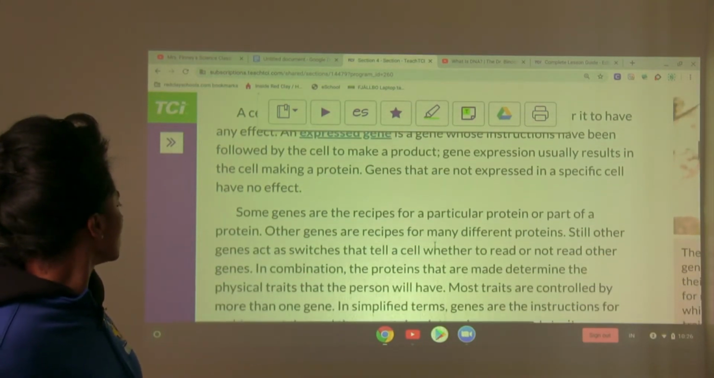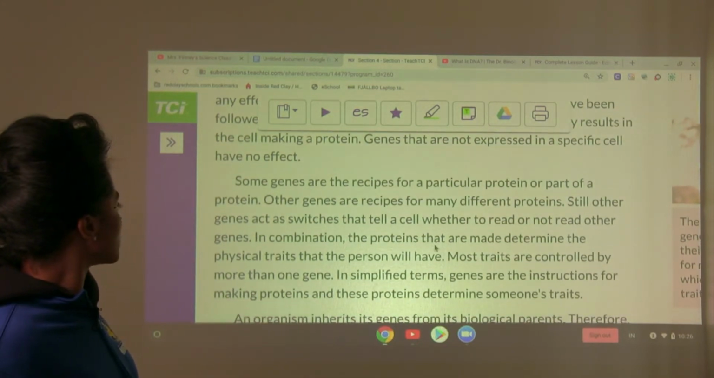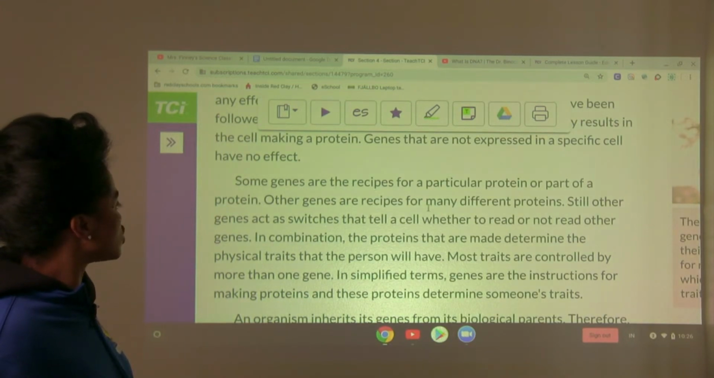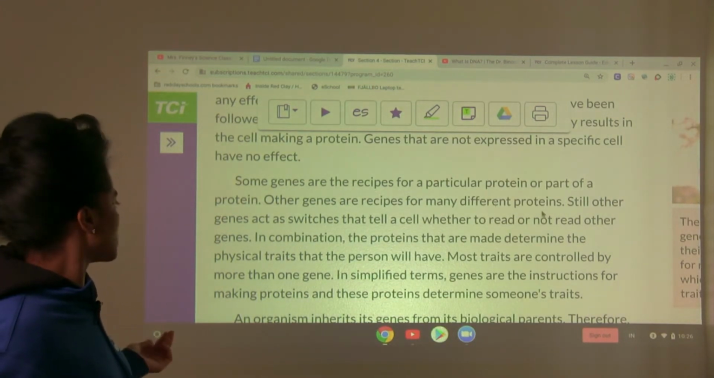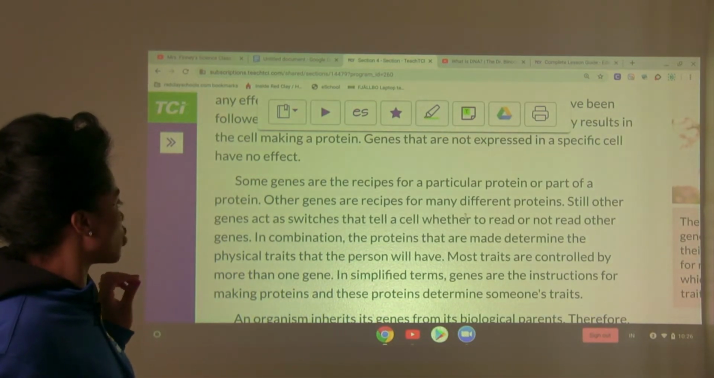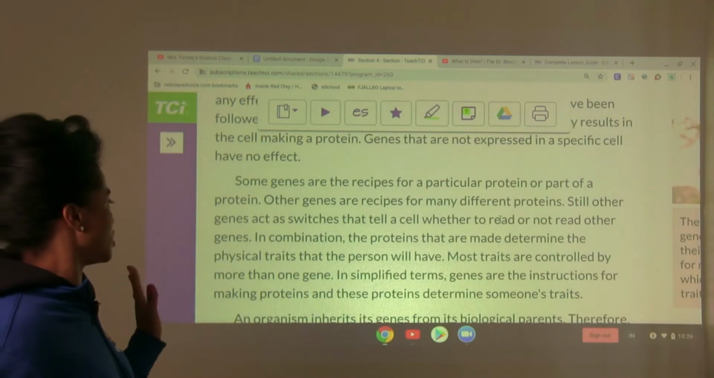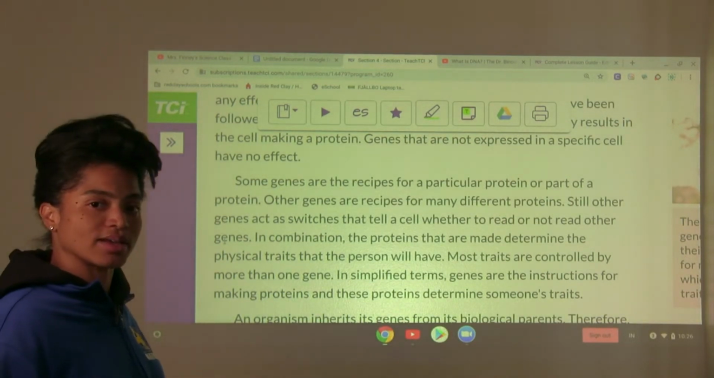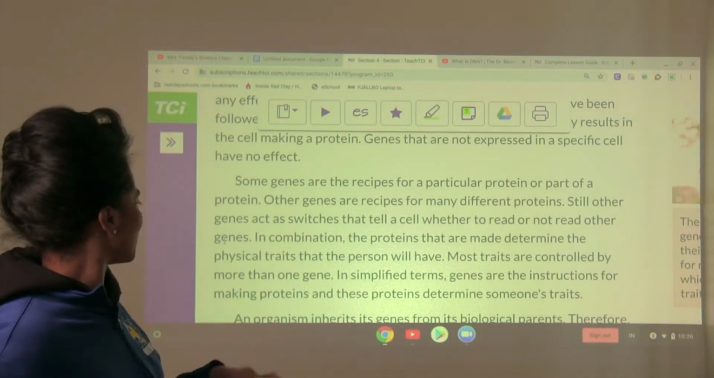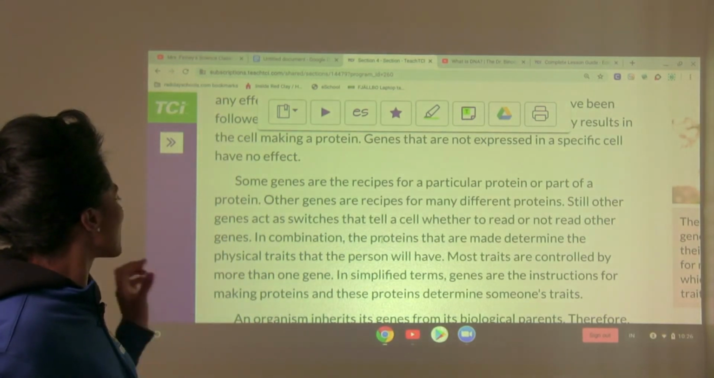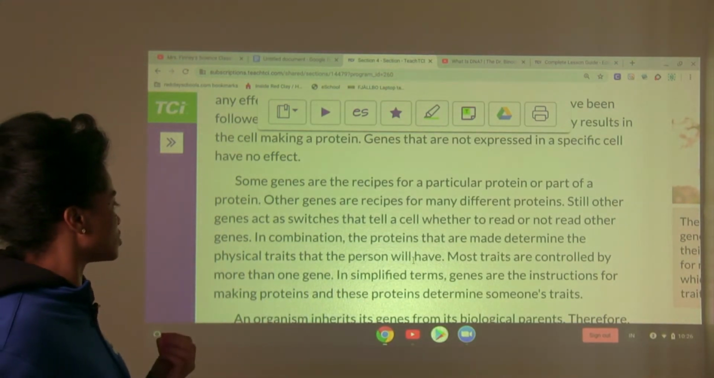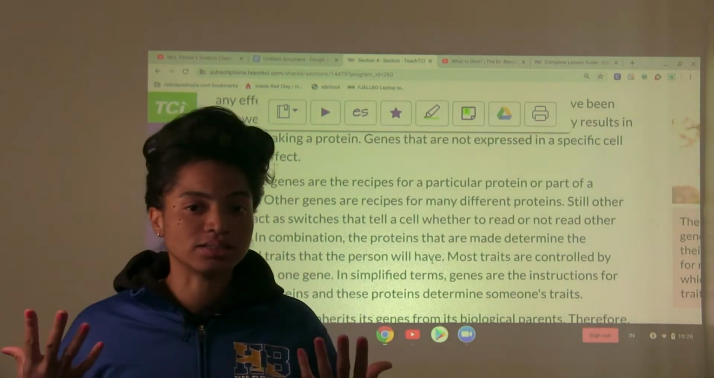So here we go. Some genes are the recipes for a particular protein or part of a protein. Other genes are recipes for many different proteins. Still other genes act as switches that tell a cell whether to read or not read other genes. How about that? You know, don't read that gene. Okay, you can read that one. In combination, the proteins that are made determine the physical traits that the person will have, how the person actually ends up looking.